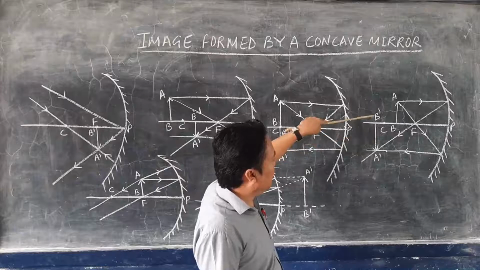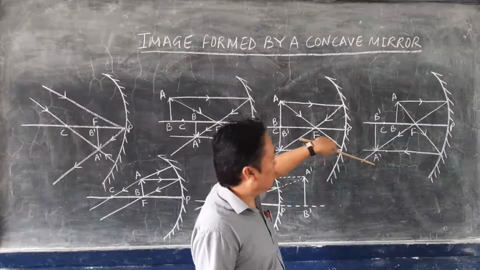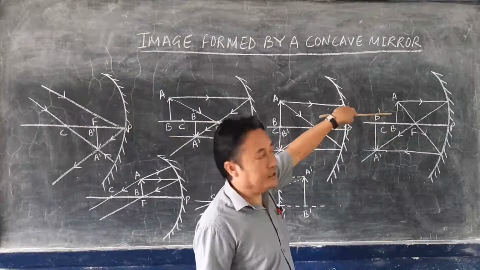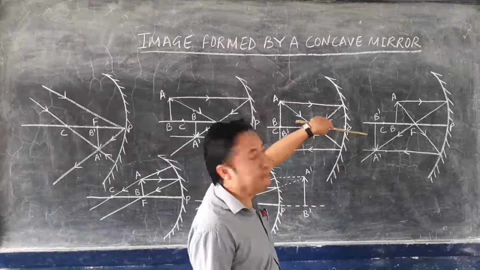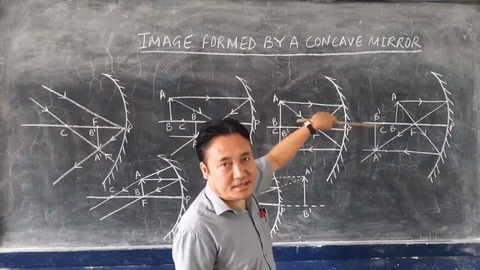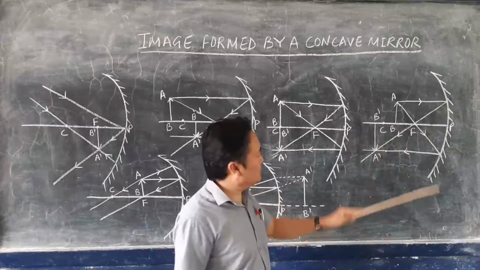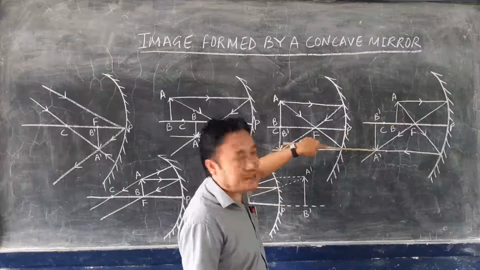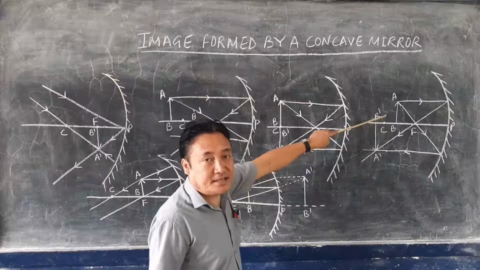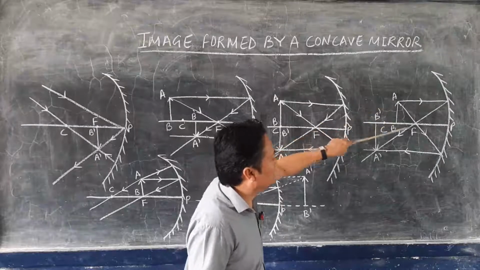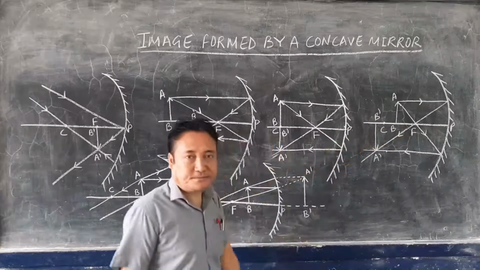So A dash B dash will be the image formed when the object is placed between the focus and the center of curvature. And here the image is real, inverted, and enlarged. The image will be bigger. You can see the object is small and the image is bigger. So this is the characteristic of the image when the object is between the focus and the center of curvature.